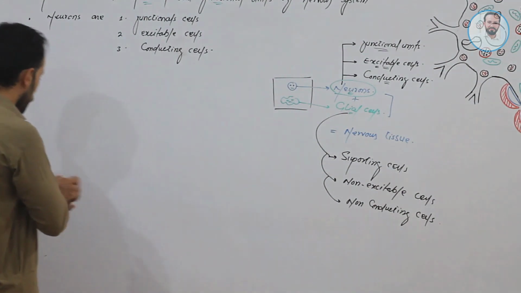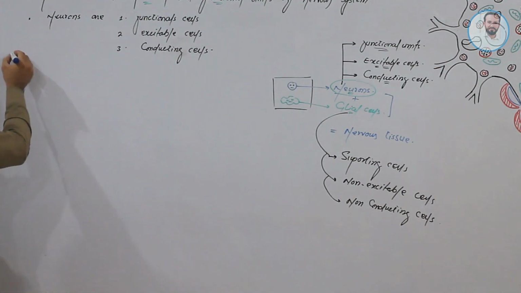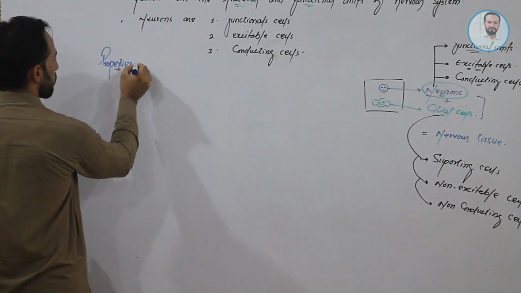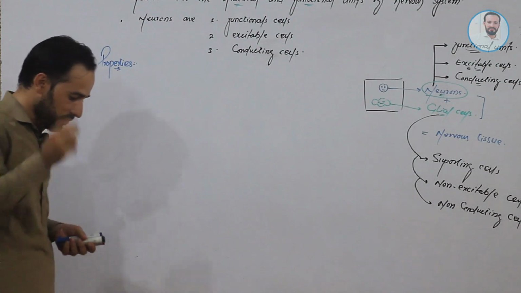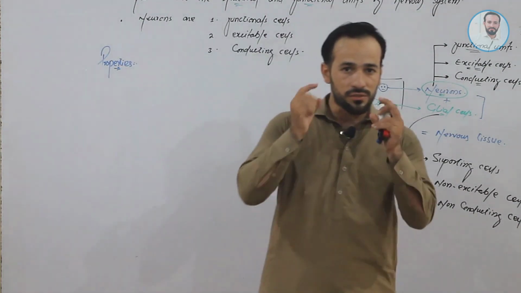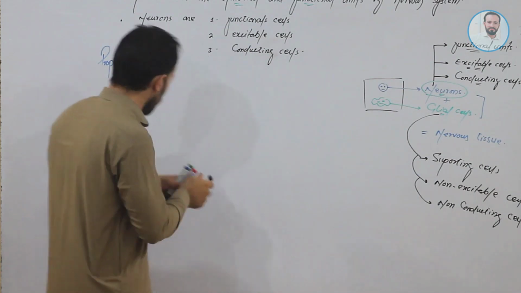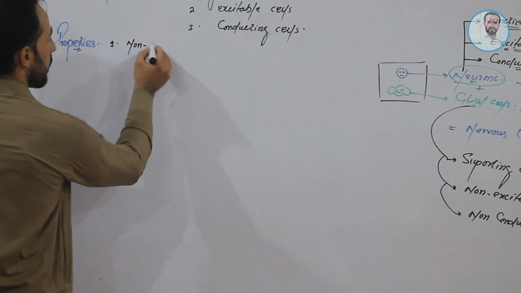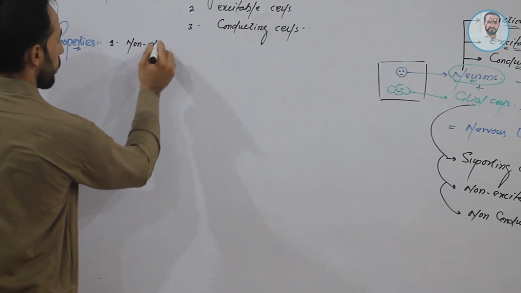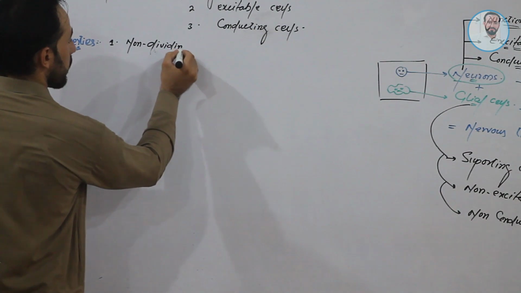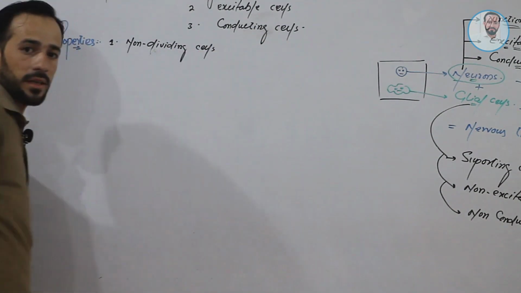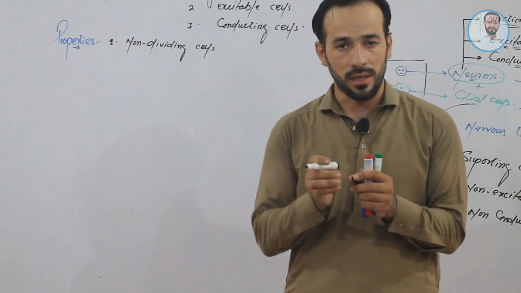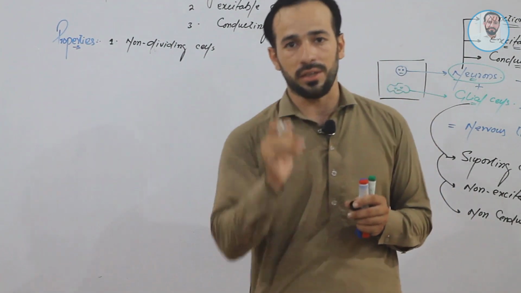Clear, friends? Okay. Now, these neurons have some special properties. What are those properties? Every neuron in our body has three basic properties. What are those? The first one is neurons are the non-dividing cells. Whenever the neurons are divided up to their own extent, they never divide again.